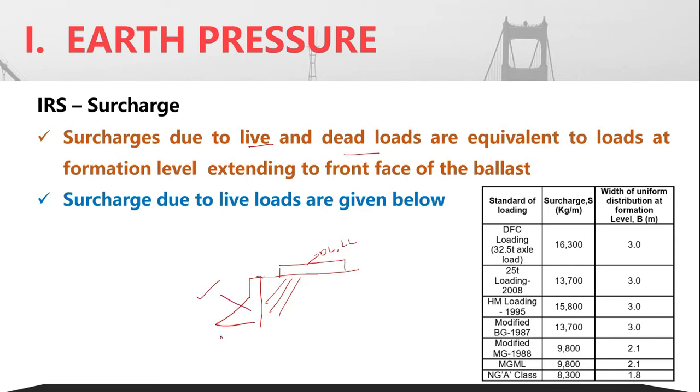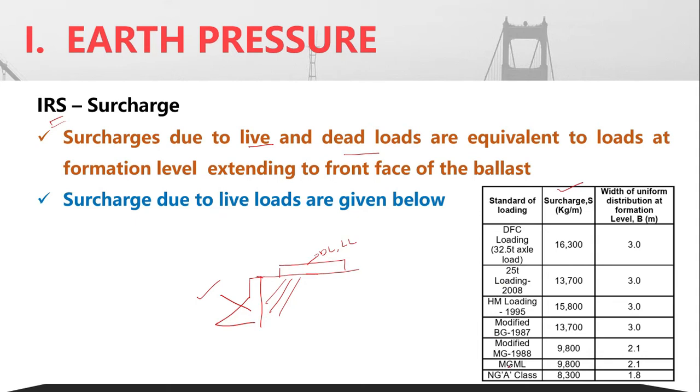The surcharge due to the live load depends upon the gauge and upon the train vehicles. I am talking regarding IRS. The corresponding value of surcharge has been provided for different types of loadings.